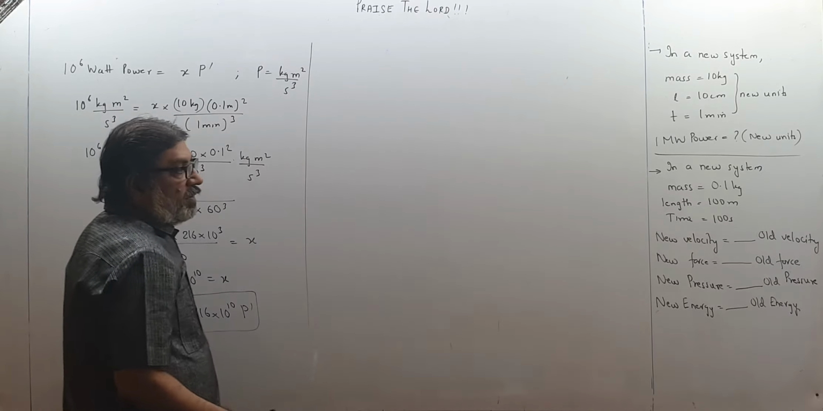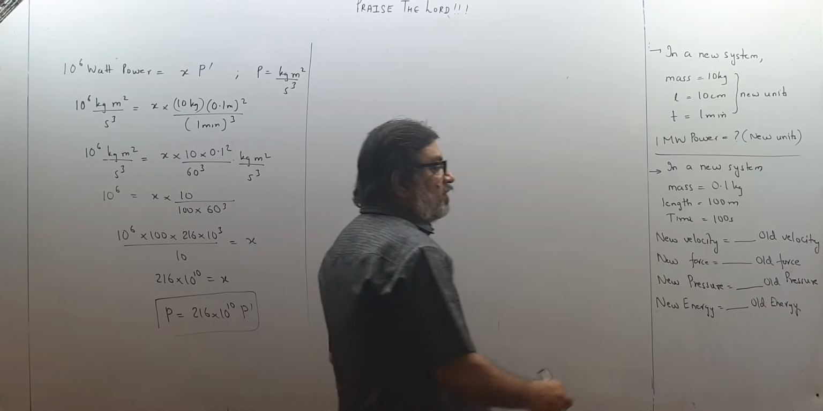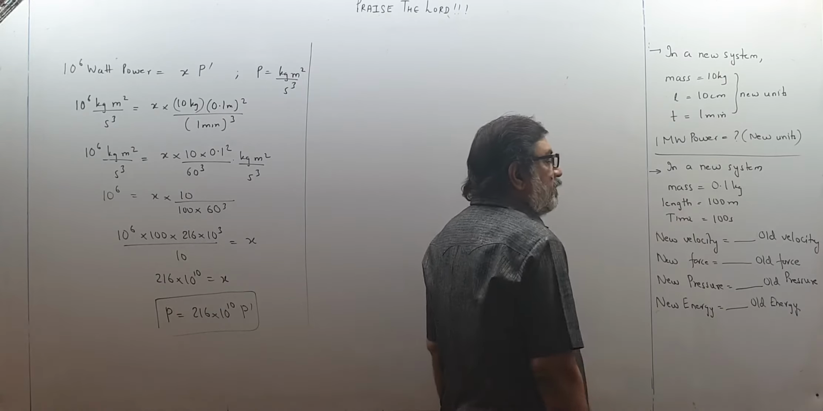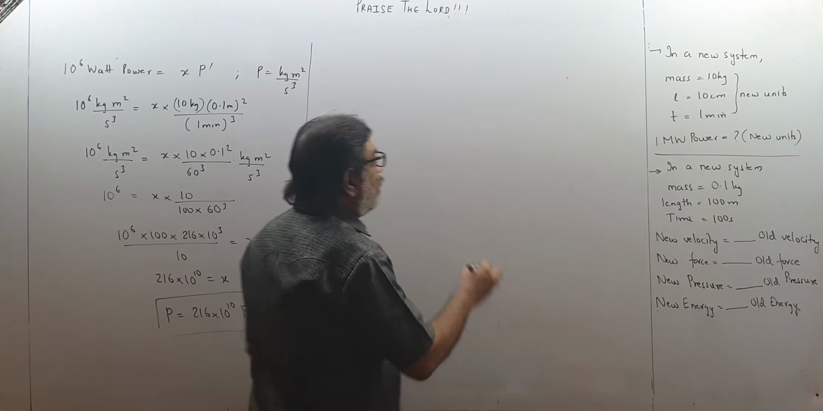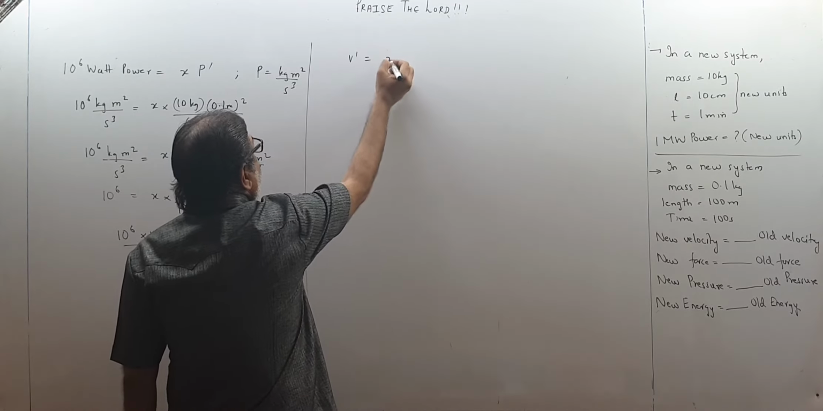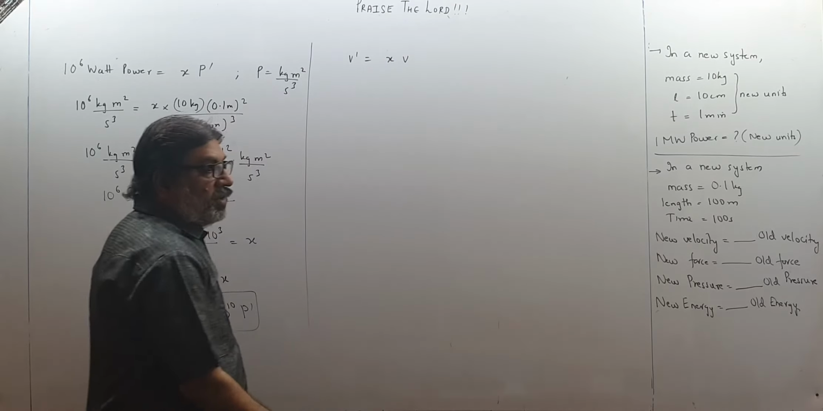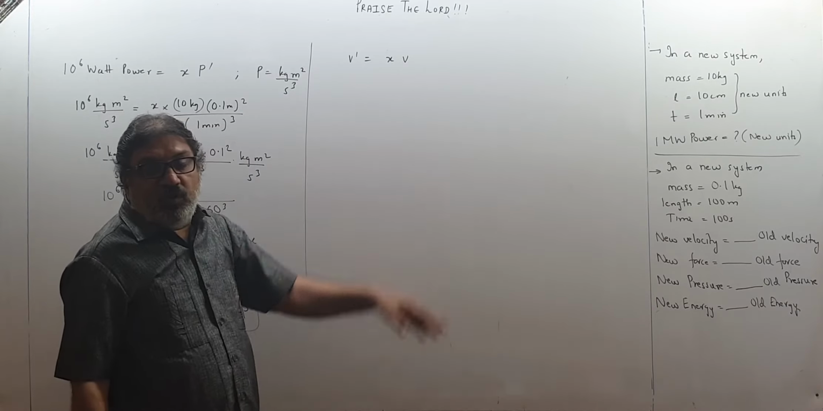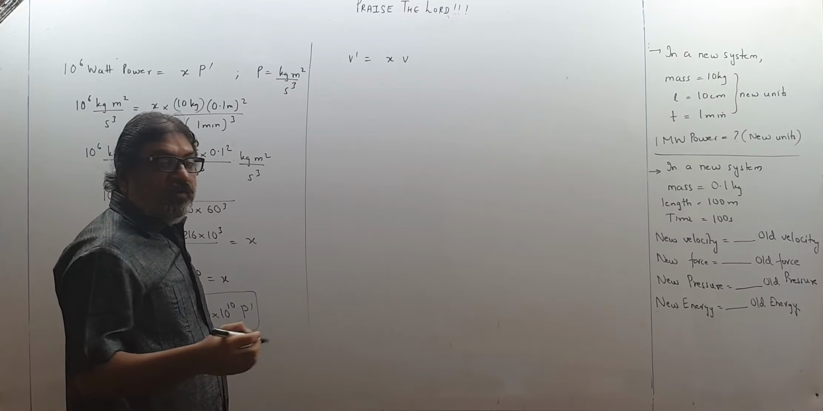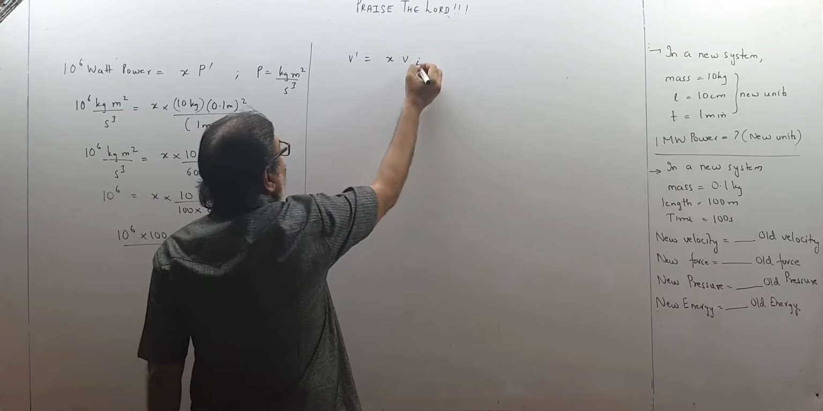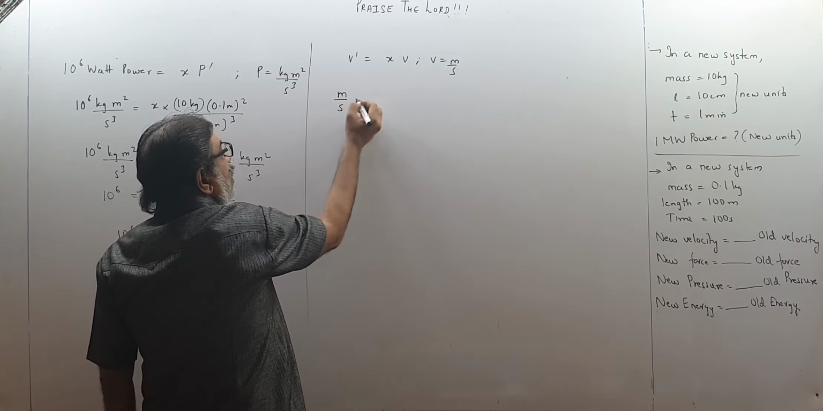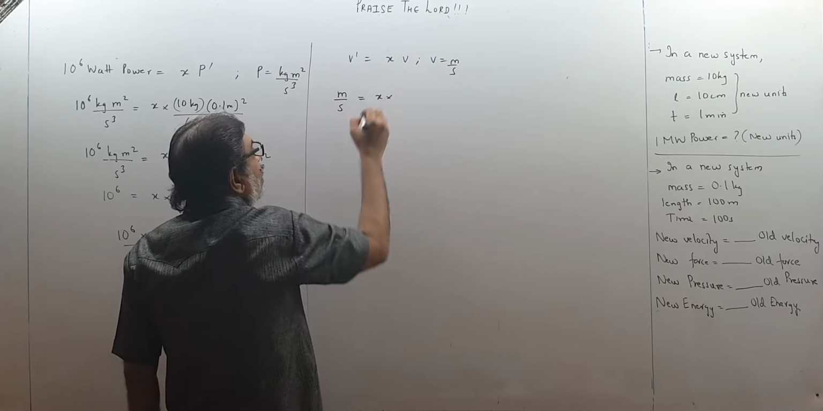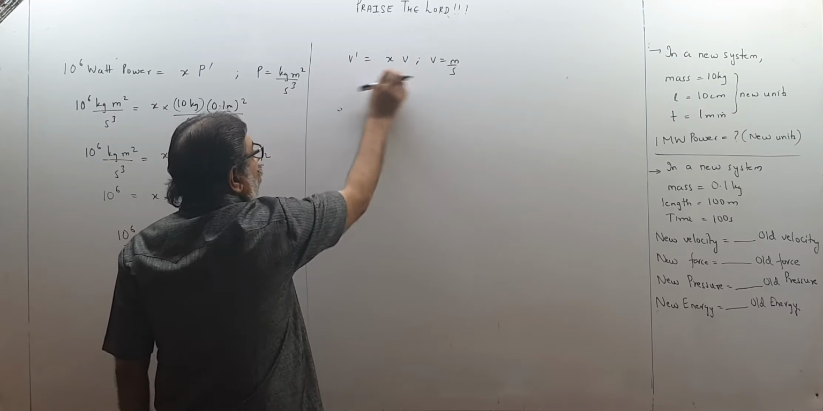Then in the next one, children, in a new system, mass is 0.1 kg, length is 100 meter, time is 100 seconds. New velocity is dash times the old velocity. So supposing v dash becomes xv, new velocity becomes x times the old velocity. We think like this. Velocity is meter per second. Write the unit. So this is meter upon second is equal to x into. Okay, this was v dash, so new units I have to write.